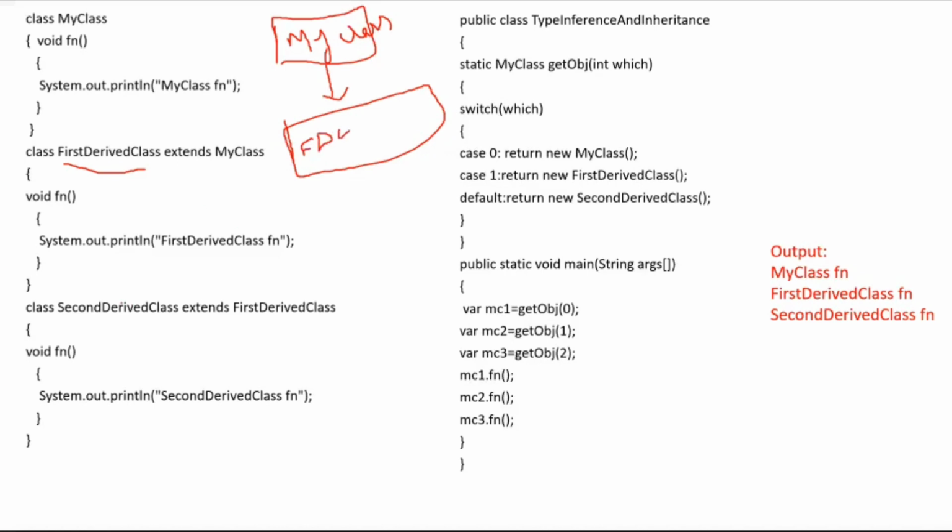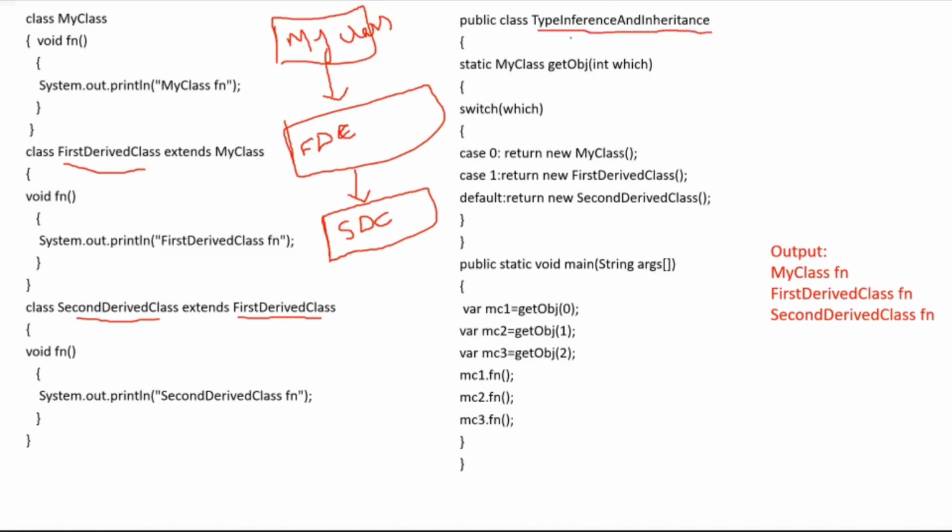And then next I have created one more class, a combination of inference and inheritance.